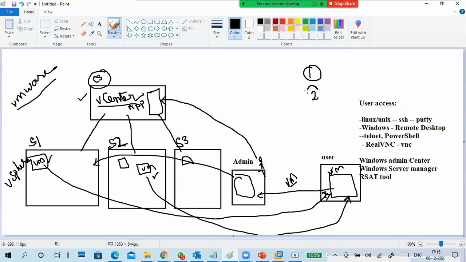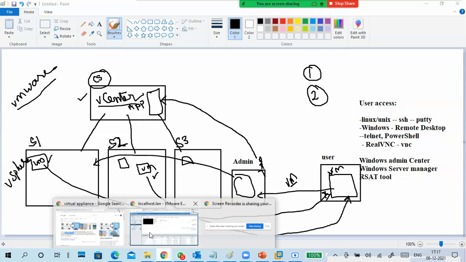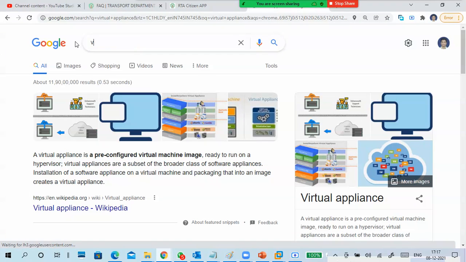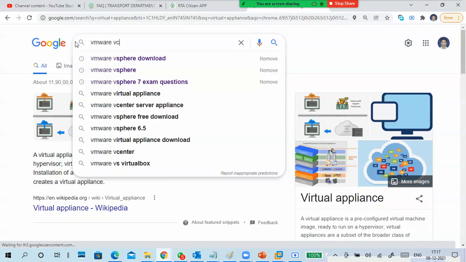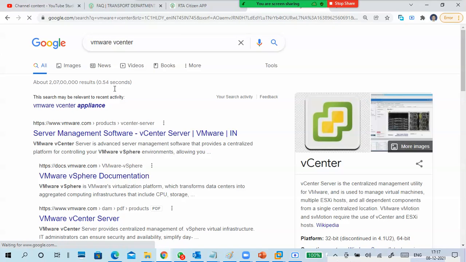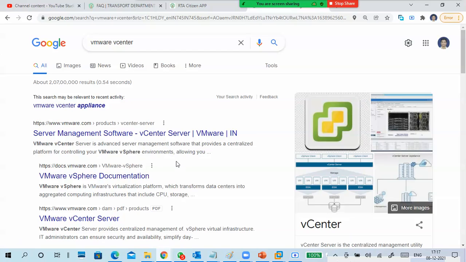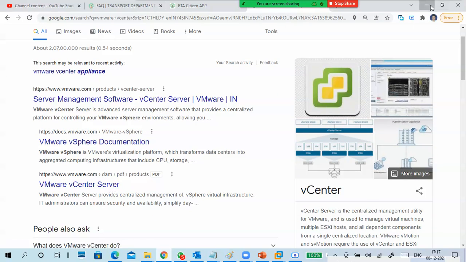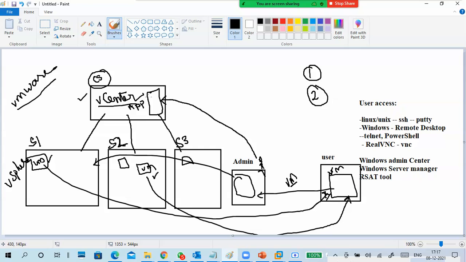In the second one, I told about centralized access. Very good. Second one, I told I have multiple servers, and it is difficult to log in to each server individually. So what did I do? I put in a vCenter. vCenter is an application, VMware vCenter. The product name is VMware vCenter. It is nothing but an application, and an appliance is also there. vCenter Server means it's a server application.